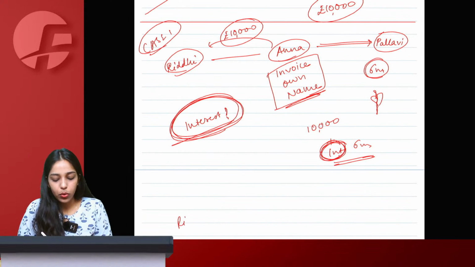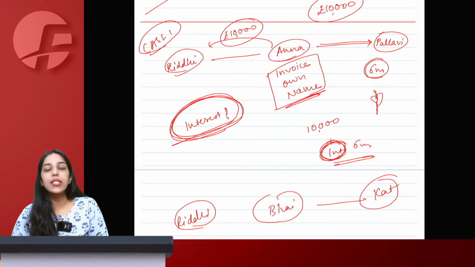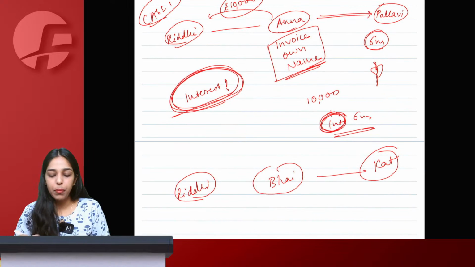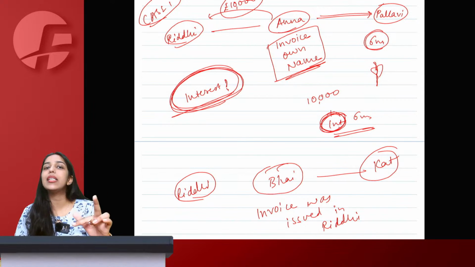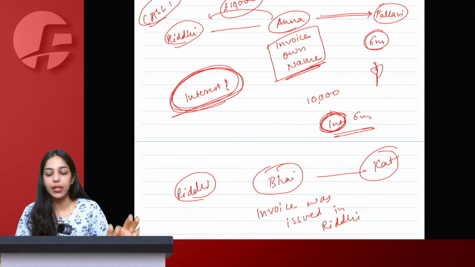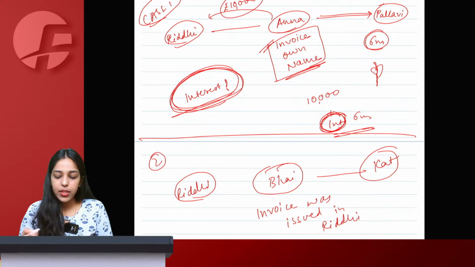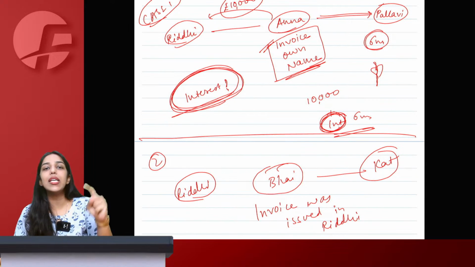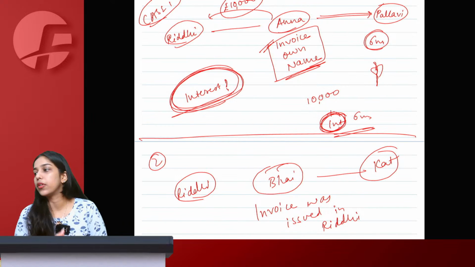Let's say case number 2 happened same to same with Bhai. I sold goods to Bhai, Bhai sold goods to Cat, let's say, and then he had paid the money out of his own pocket, but here the invoice was issued in the name of Riddhi. You understood the difference. In both the situations, Anna and Bhai are del credere agents according to normal understanding. But in case number 1, invoice is issued in the name of agent. Case number 2, invoice is issued in the name of principal, and then some interest is received by the del credere agent because he had made payment on behalf of customer. What should be the treatment of interest is my question here.